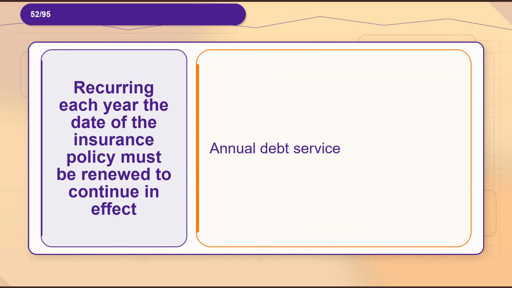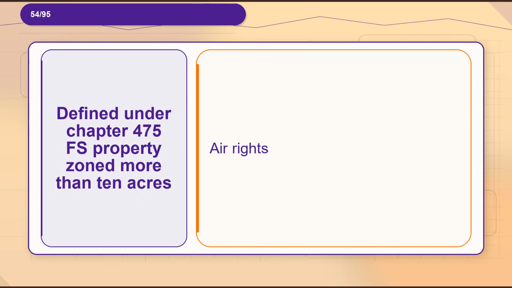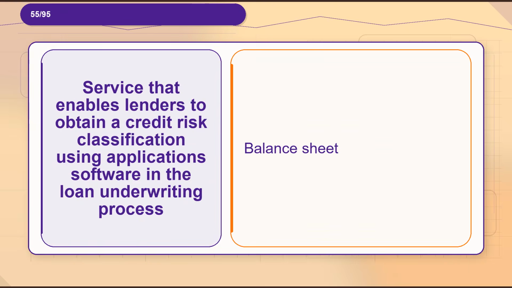Flashcard 52. Term, recurring each year, the date the insurance policy must be renewed to continue in effect. Definition, annual debt service. Flashcard 53. Term, biennium. Definition, a period of 2 years. Flashcard 54. Term, defined under Chapter 475 FS, properties owned more than 10 acres. Definition, air rights.